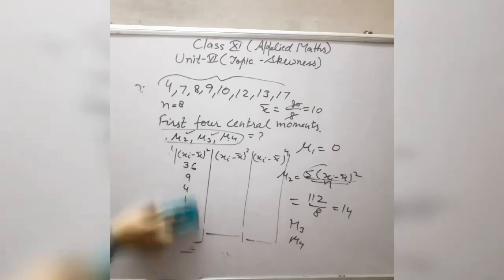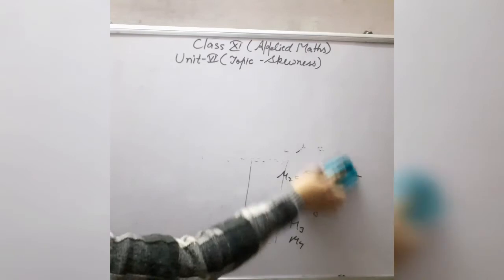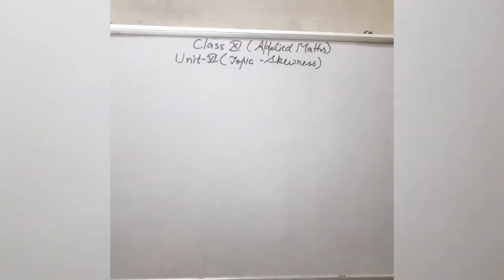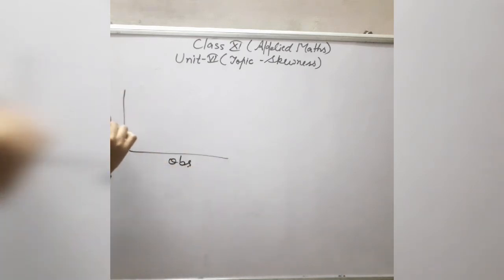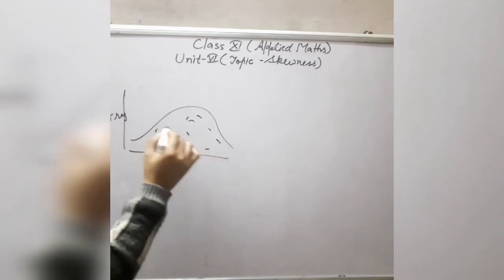Now we will start the next topic, skewness. In this skewness topic, suppose you draw a graph for any given data by taking observations along the x-axis and frequency along the y-axis, and the data is distributed in this region.